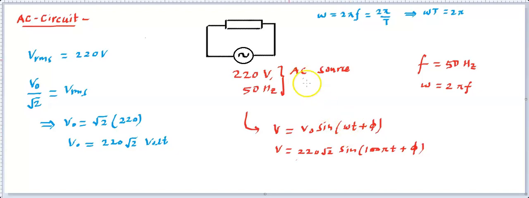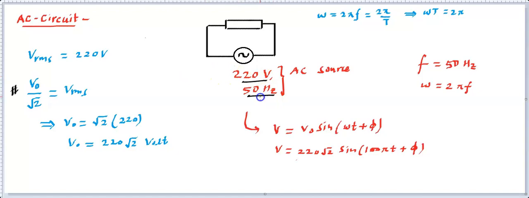Now here I have given the example for the voltage source. You can always get similar information about a current source as well, so we need to follow the same rules. The important rule is that RMS and peak are related in the sinusoidal case like this. So this is the basics about the AC source, how it varies, and what these letters indicate. Whenever there is an AC source, you will find the frequency, because this is alternating, so omega has to be written in this format.